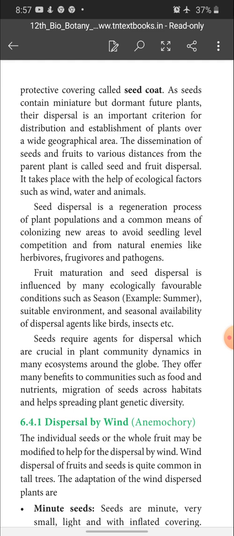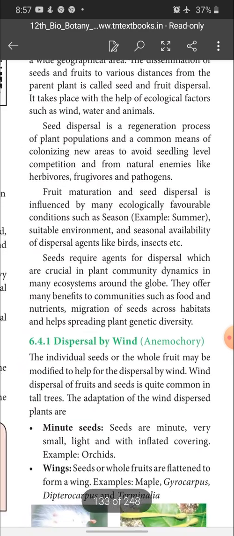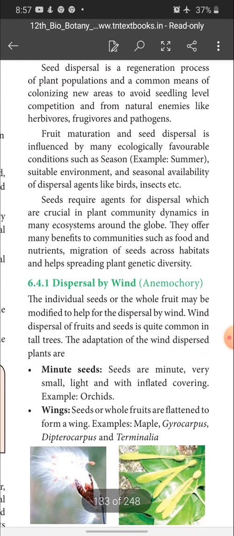Fruit maturation and seed dispersal is influenced by many ecologically favorable conditions such as season, suitable environment and seasonal availability of dispersal agents like birds, insects, etc. Seeds require agents for dispersal which are crucial in plant community dynamics in many ecosystems around the globe. They offer many benefits to communities such as food, nutrient migration, migration of seeds across habitat and help spreading plant genetic diversity. Dispersal by wind.